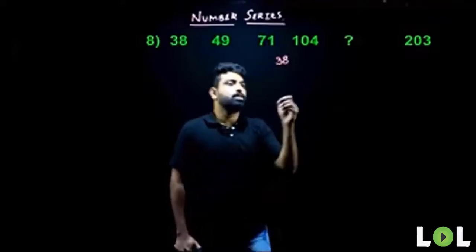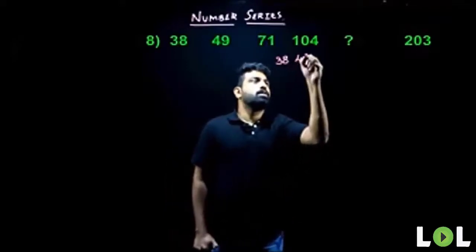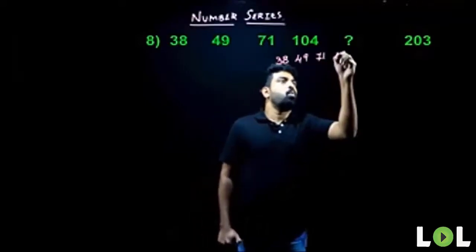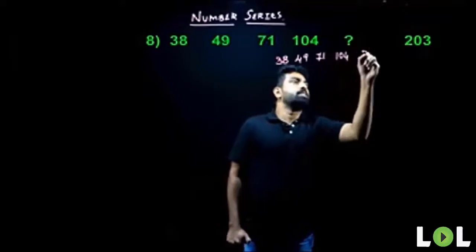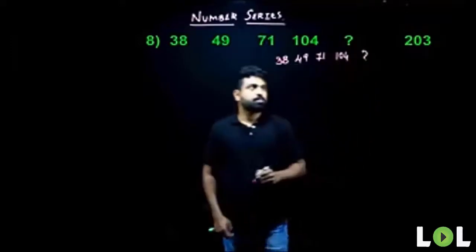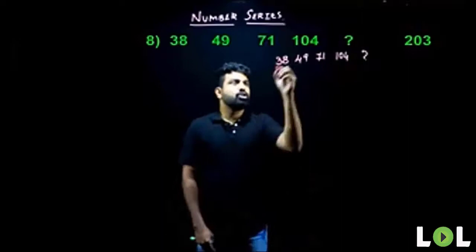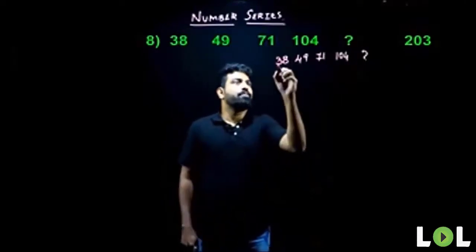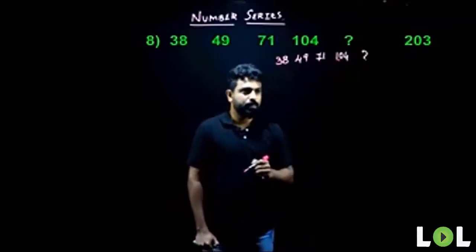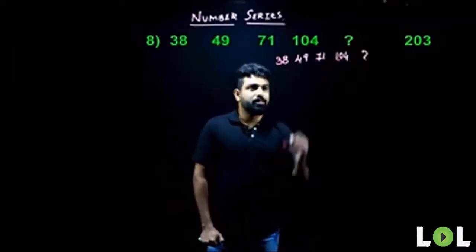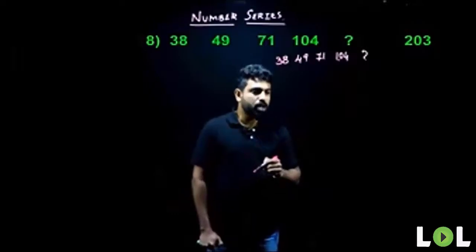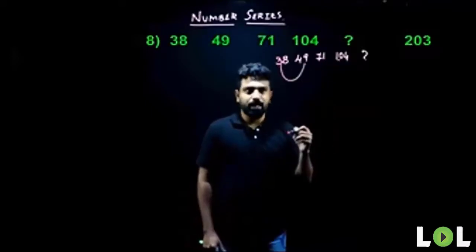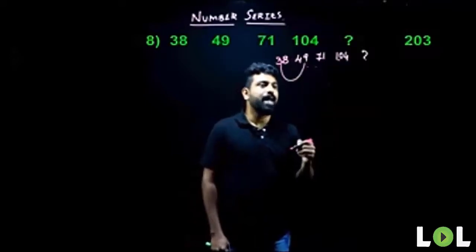38, 49, 71, 104, and then there is a missing term here. So how do we do this problem, people? We'll take the difference between the first term and the last term here. When you take the difference between the first term and the last term, the difference is not very big. So we start taking the difference between consecutive terms, since there is addition or subtraction involved.